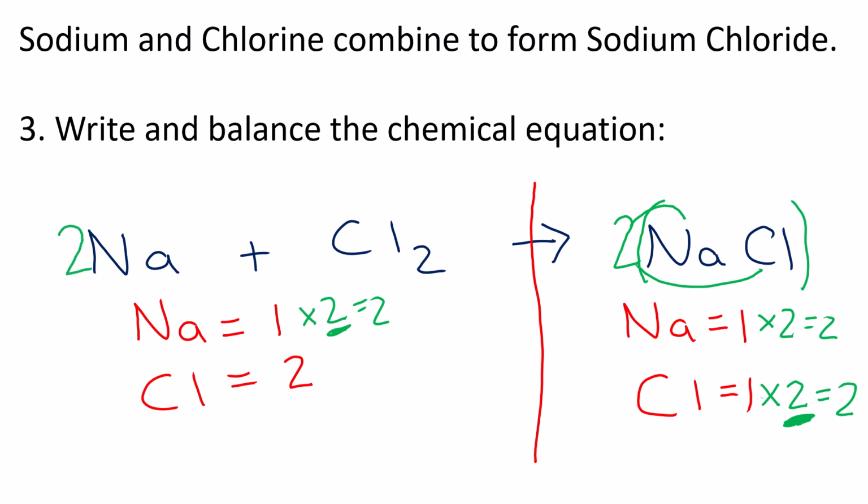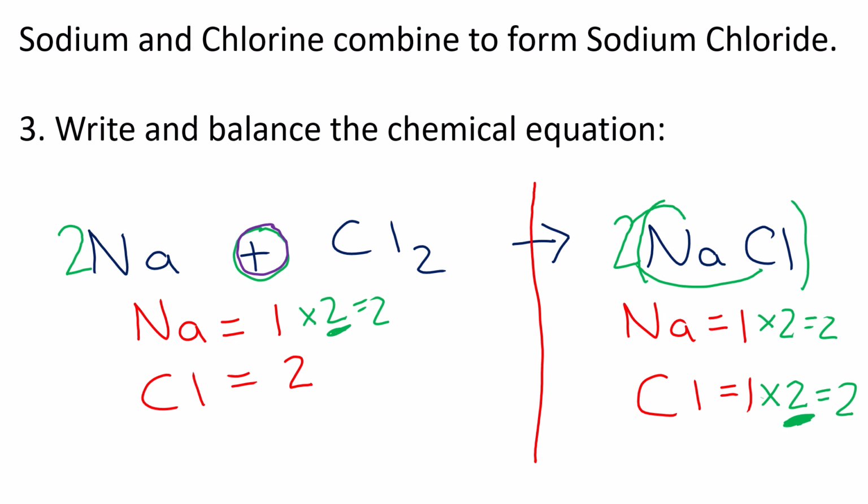By changing this here, I have not changed here because there is a plus between them. When there's a plus between them, this only belongs to the 1. It's not like when it was here, when this is not a plus. Remember, this is timesing over here, so it's not a plus. So by changing this one, you changed both of these. That's not the same when I put the 2 here. There's a plus here, so I didn't change the chlorine, I only changed the Na.